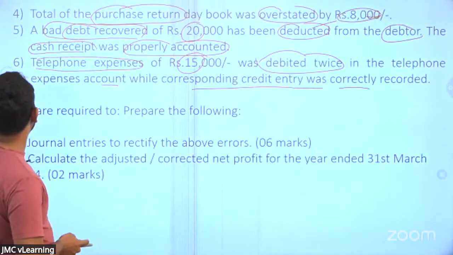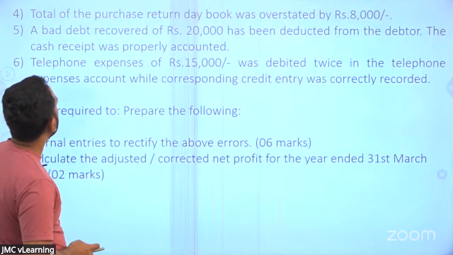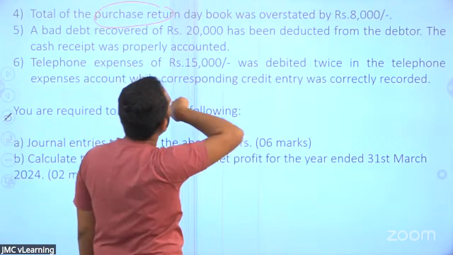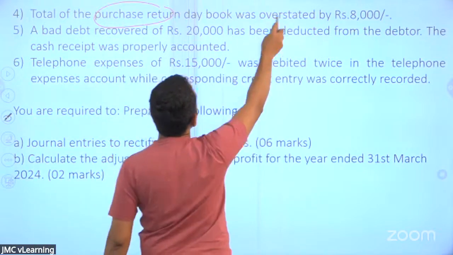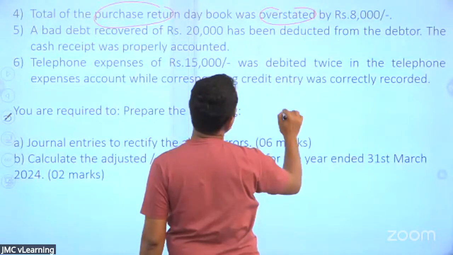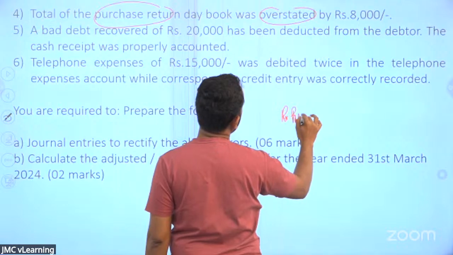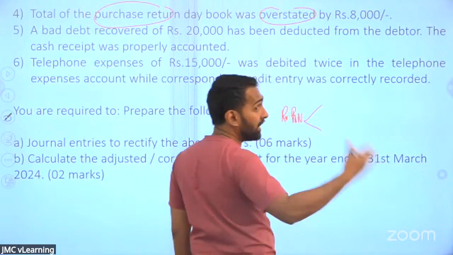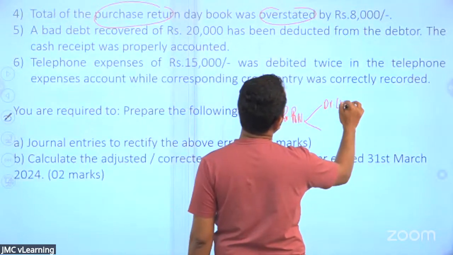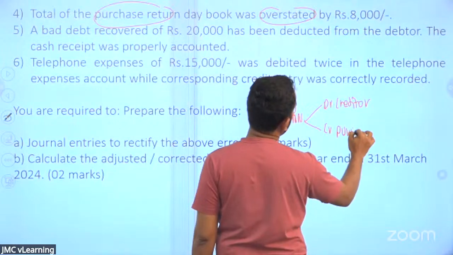Right, look here. So under the first adjustment, total of the purchase return day book was overstated by 8,000. How do we recognize the purchase return? When you are returning the items back to the creditor, what you do is debit the creditor, so the creditor comes down, and credit the purchase return.